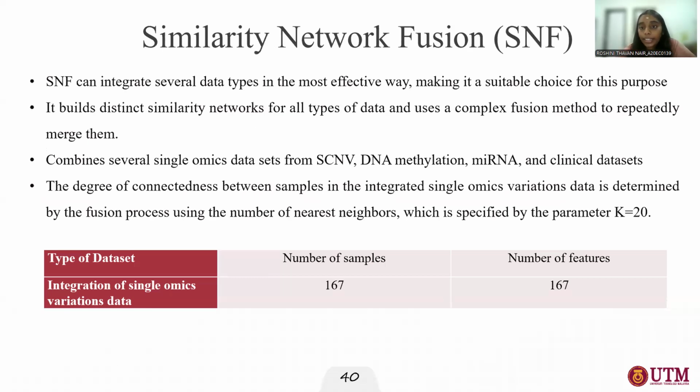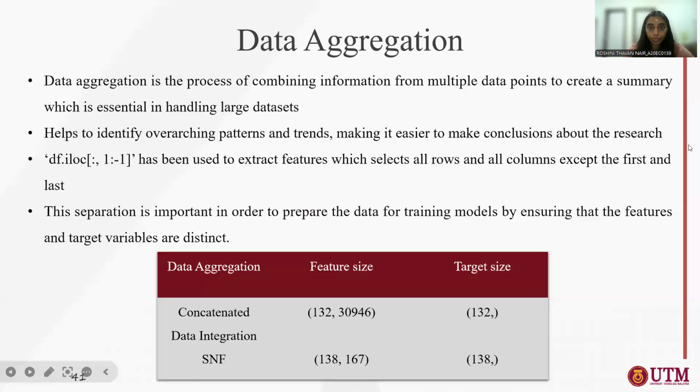Next was the similarity network fusion. SNF can integrate several data types in the most effective way, making it a suitable choice for this purpose. It builds distinct similarity networks for all types of data and uses a complex fusion method to repeatedly merge them. So it combines the single omics data sets, which are SCNV, DNA methylation, and mRNA, and also the clinical data set. Here is the number of samples and number of features after the integration of single omics variations data.